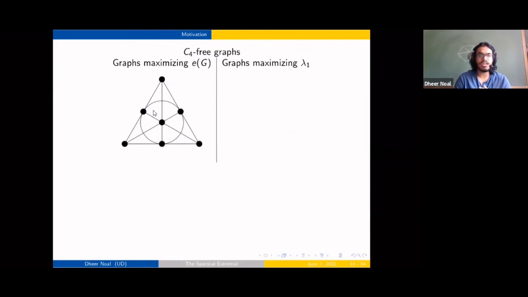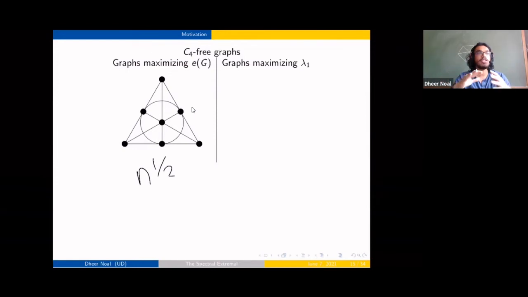Now sometimes we don't know what the extremal graphs are. So there are still problems where we don't know these extremal graphs, of course. For the C4 graph, we know the extremal graphs for some n. We get these from some projective planes, and they are almost regular. So they have regularity close to n raised to 1 by 2. And the spectral radius is also close to n raised to 1 by 2. It's n raised to 1 by 2 plus some smaller order term.